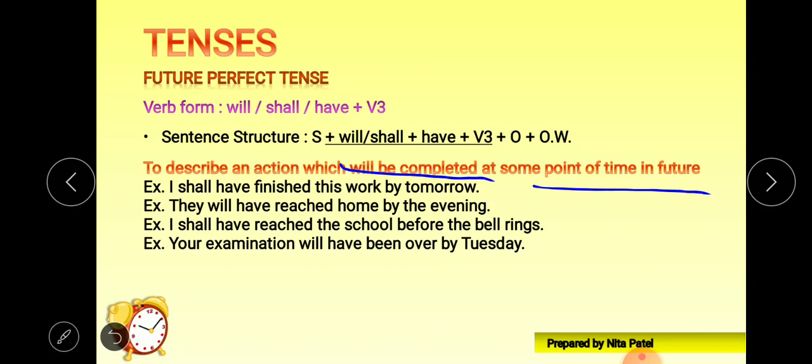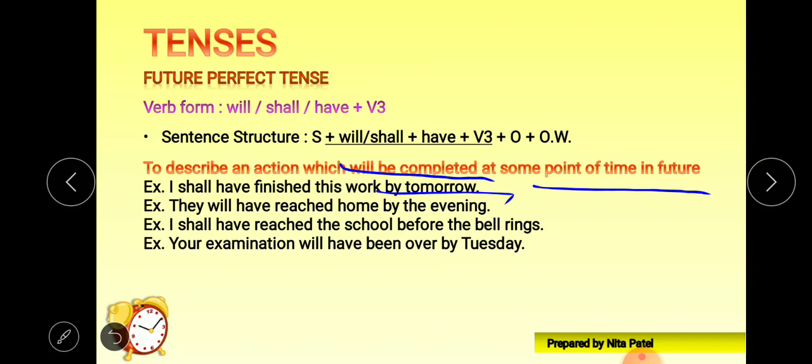Let's see the example. I shall have finished this work by tomorrow. So we are talking about the tomorrow. Time is given that by tomorrow I shall have finished this work. Right now I might be working on this work, but by tomorrow, we are talking about the future, I shall have finished this work, right?